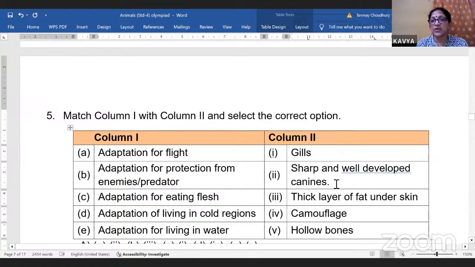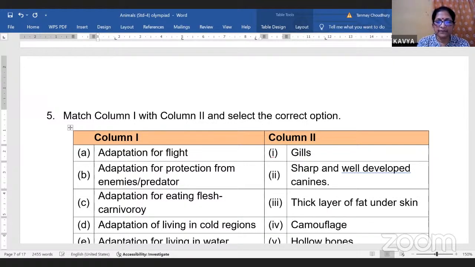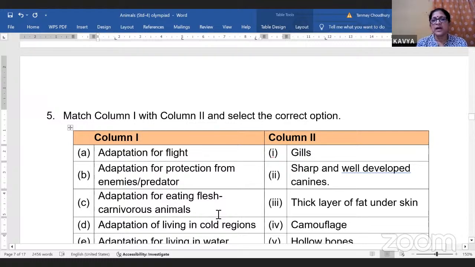All these carnivorous animals. I'll just write down here, carnivorous. Found in carnivorous animals. So all flesh-eating or carnivorous animals have well-developed canines.